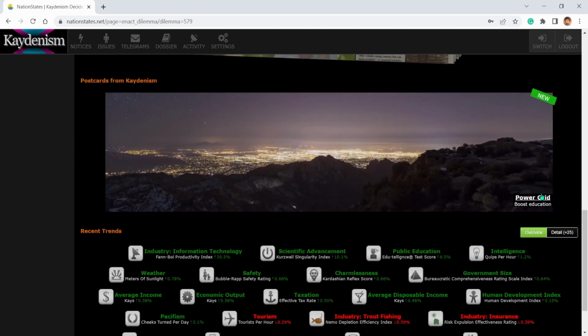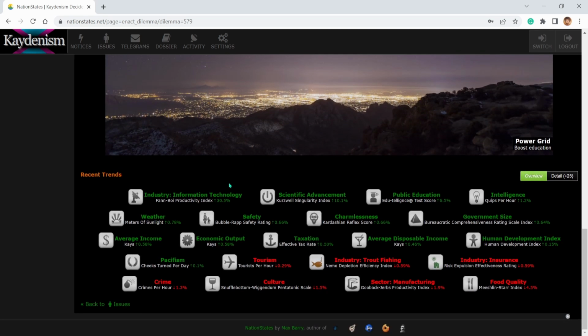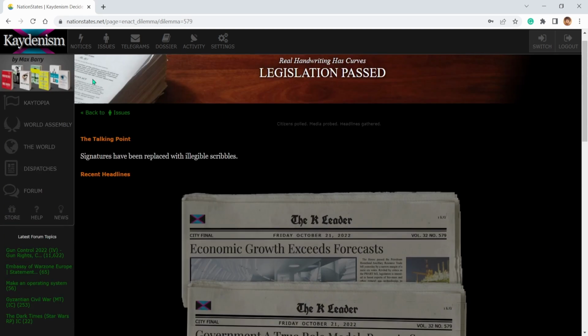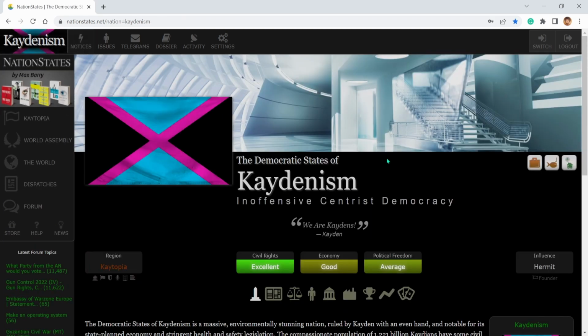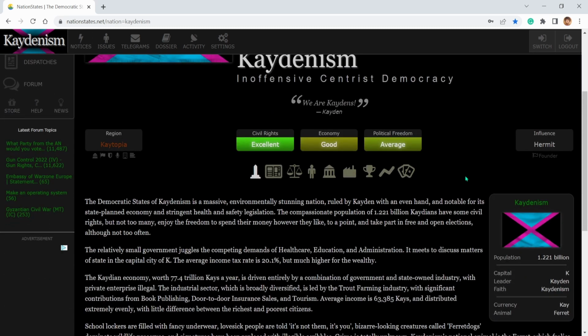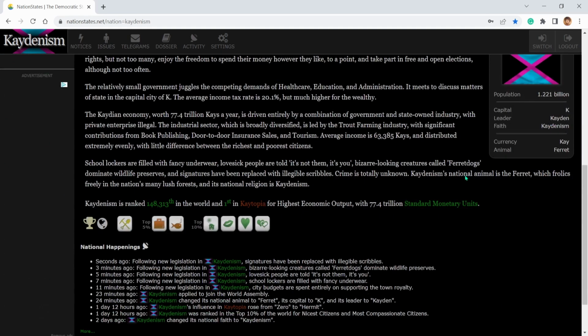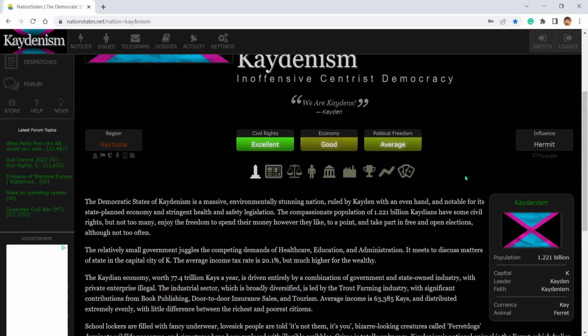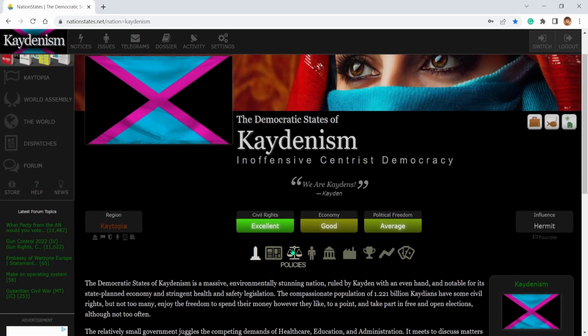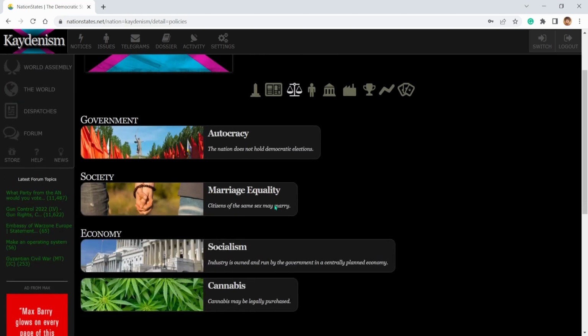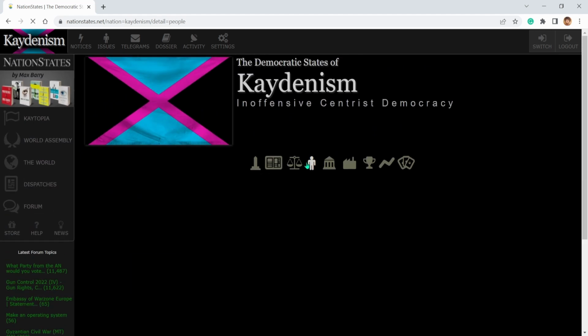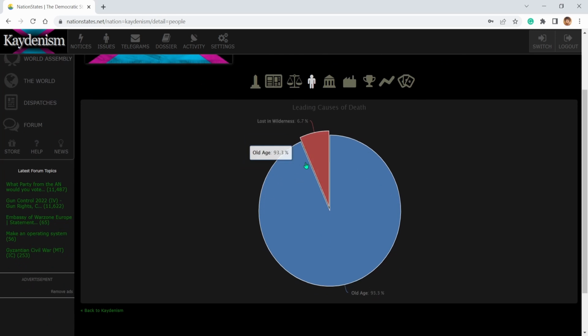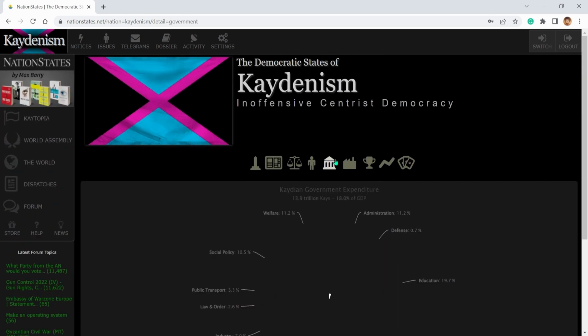So we got a new car, power grid, boost education. I actually like this. Looks very nice, but also sad at the same time. Let's see. Okay, things have definitely changed. Let's go back to Cananism and see what has changed. We'll go to policies. They'll usually tell you if a policy has changed. People, not much changed here.